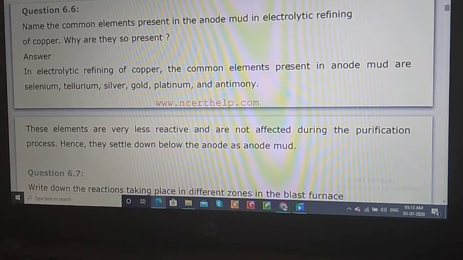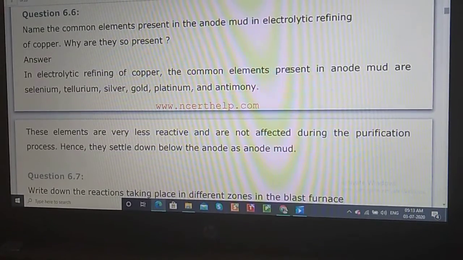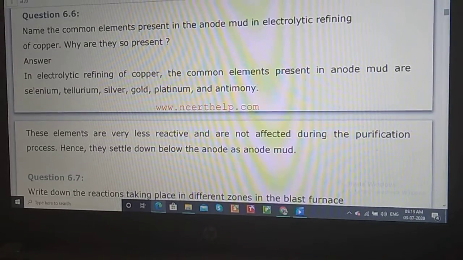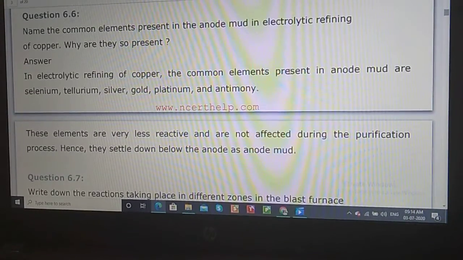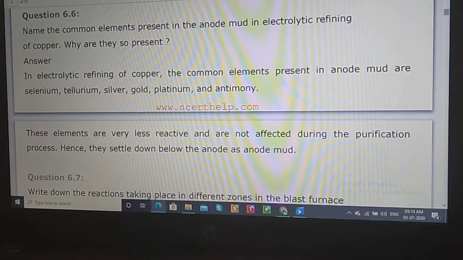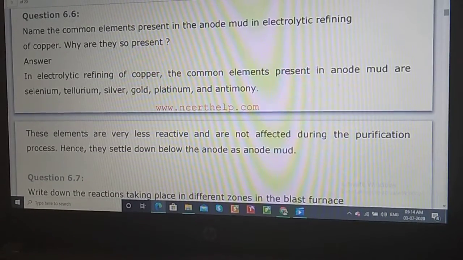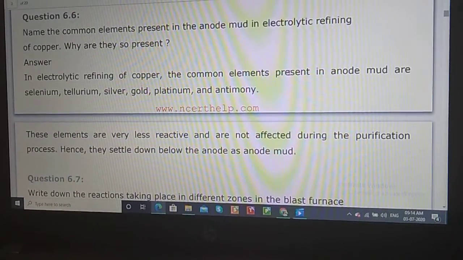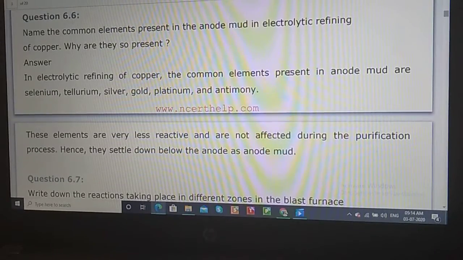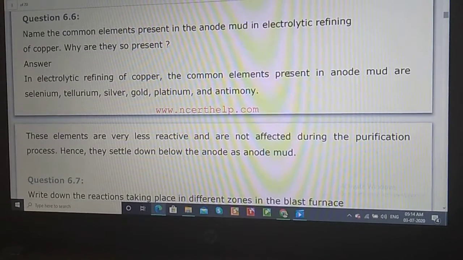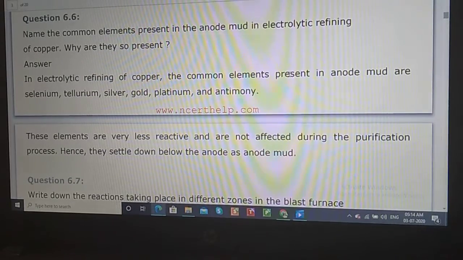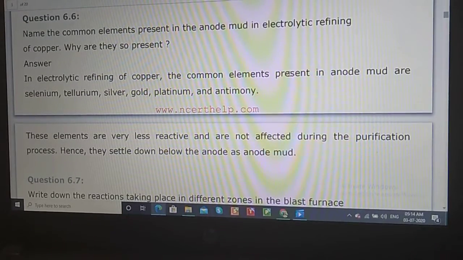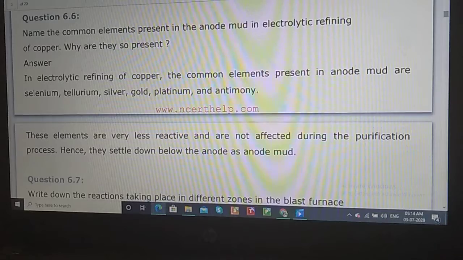Why are they present, student? The next part of the question: why are they so present? The answer is that these elements are very less reactive and are not affected during the purification process. Hence they settle down below the anode as anode mud.